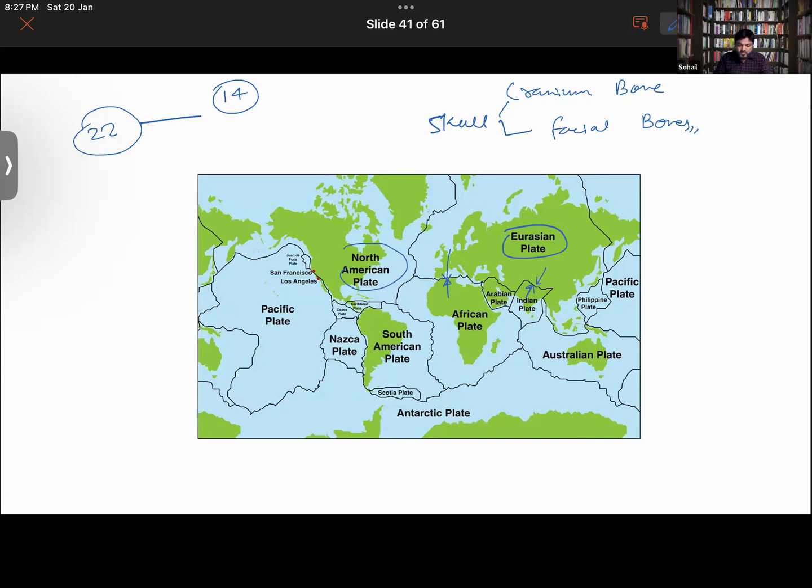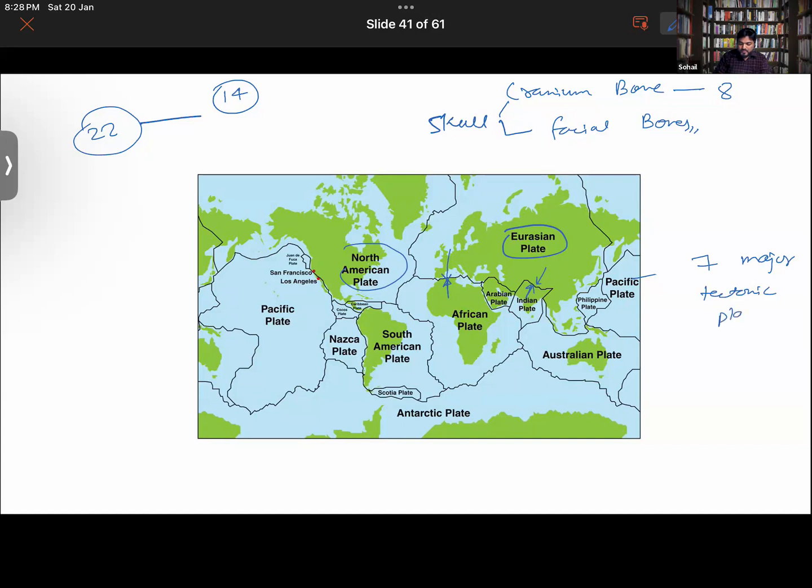The cranium, which protects our brain, has a total of 8 bones joined to each other. They cannot be separated from each other. You can understand the same thing here. Although Earth looks like a single plate, there are several plates. There are a total of 7 major tectonic plates on Earth.